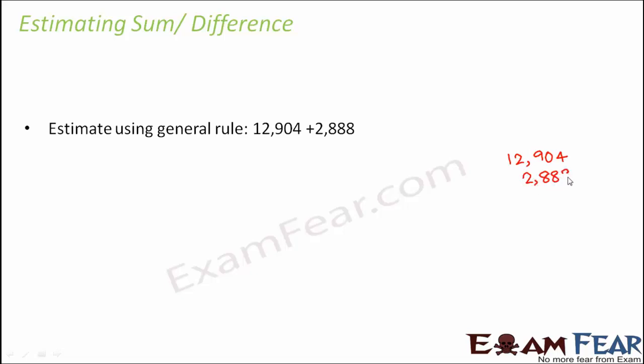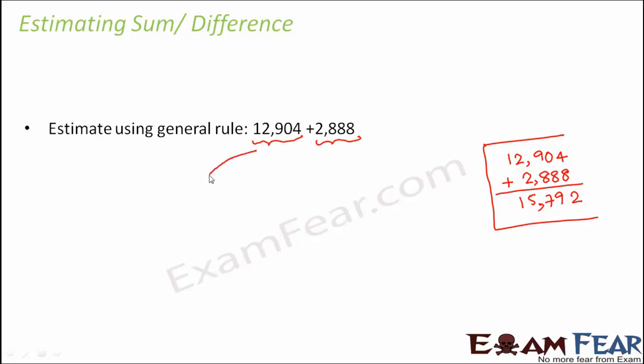So let us traditionally add these two numbers. So the sum comes out to be 15,792. So this is the accurate sum. Let us now estimate. In order to estimate, we will round off both the numbers. So let us round off both the numbers to the nearest thousands. Why to the nearest thousands? Because when you look at these two numbers, both of them are in the range of thousands. One is 2,888, the other one is 12,904.